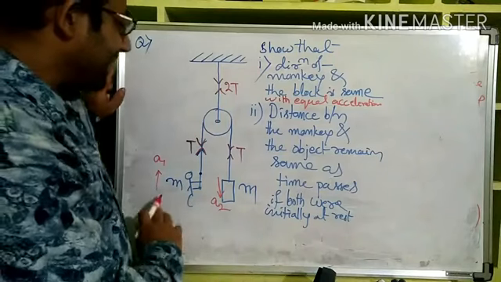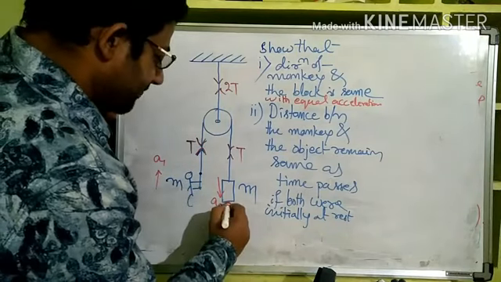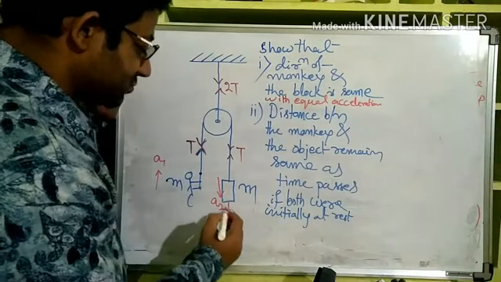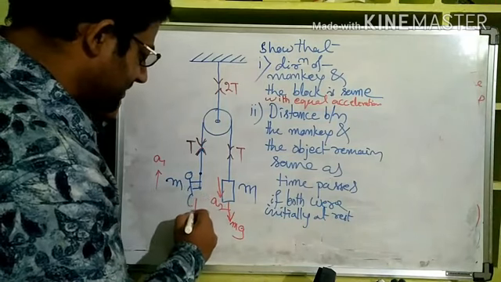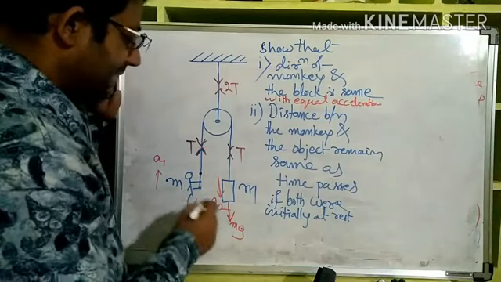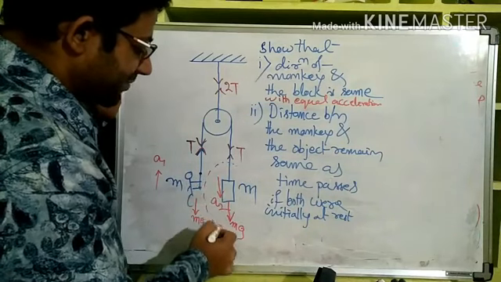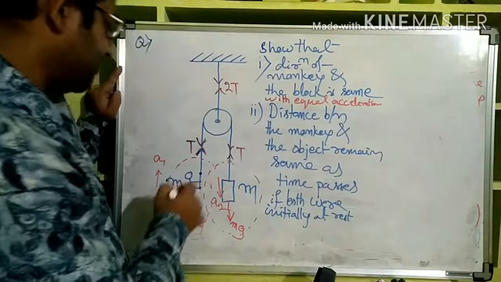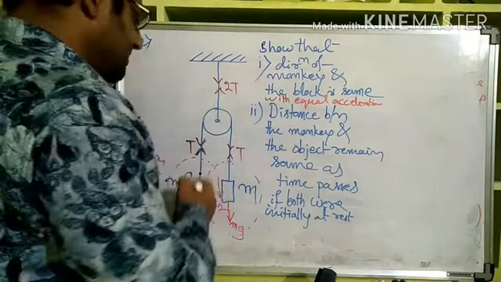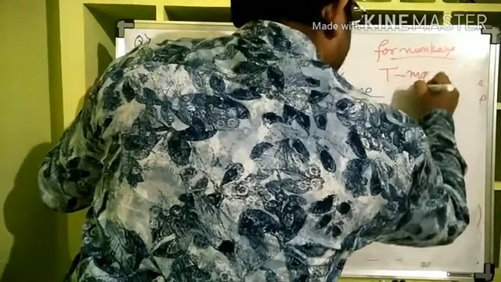Okay. Now taking these, let us put the free body diagrams and write equations through them. On this side mg will be there, and since the mass of the monkey is also there, mg force towards down here will be there. Now take the equation from the free body diagram of this part, or let us take the equation of the monkey first, because it's moving up, right? So tension is bigger for the monkey, tension is bigger, T minus mg is equal to ma1, yes or no?